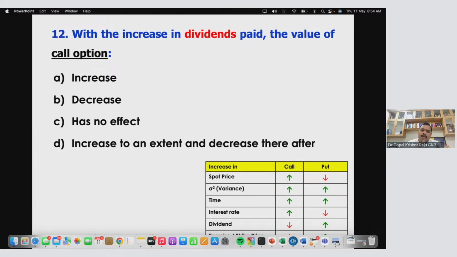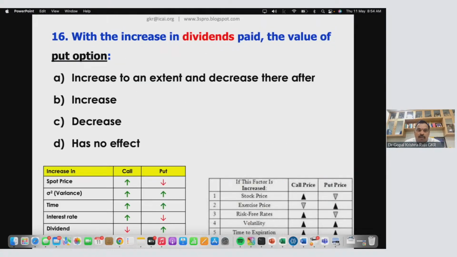The Black-Scholes-Merton. Merton is a guy, Black-Scholes is a guy. He gave the BSM formula, the Black-Scholes model formula, with 5 factors. Merton did further research on that, and he gave a formula with 6 factors, and dividend is the 6th factor. So with the increase in dividend, the value of the call option will come down, so decrease. So it is 12B. Okay, please understand this part.